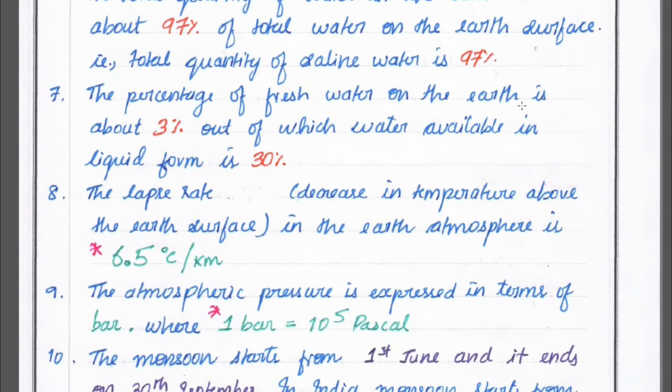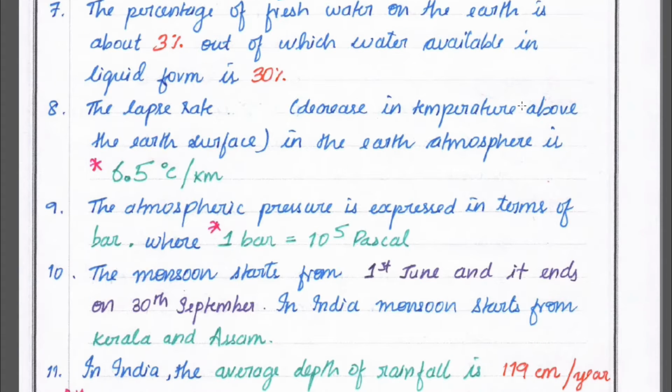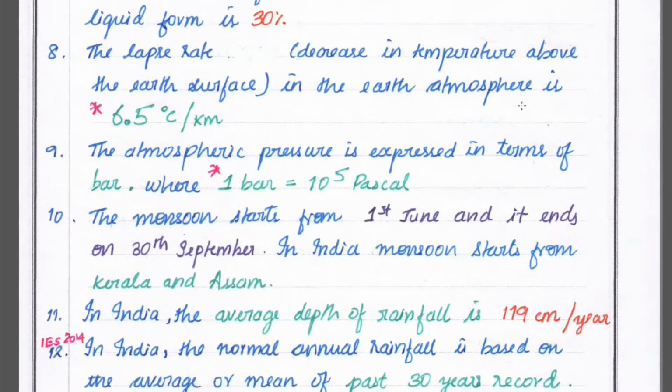Next, the lapse rate: the decrease in temperature above the surface in the earth's atmosphere is 6.5 degrees Celsius per kilometer. Atmospheric pressure is expressed in terms of bar, where 1 bar equals 10^5 Pascal. The monsoon starts on 1st June and ends on 30th September. In India, the monsoon starts from Kerala and Assam.